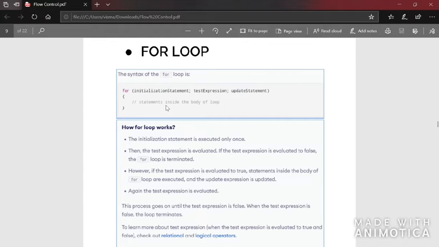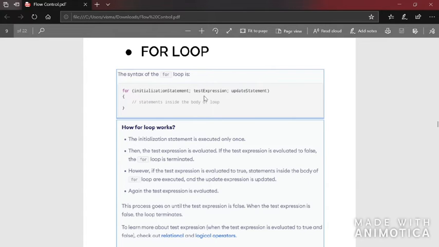So what happens here in the code is, when a for loop occurs, first it will see the initialization statement. Here it will see I is equal to 1. So in the memory I will be created, and in the variable I, 1 will be stored.